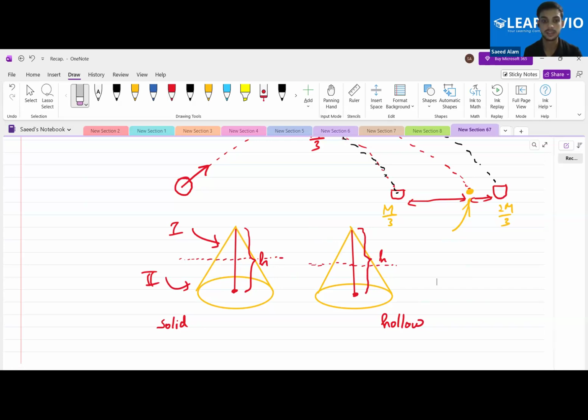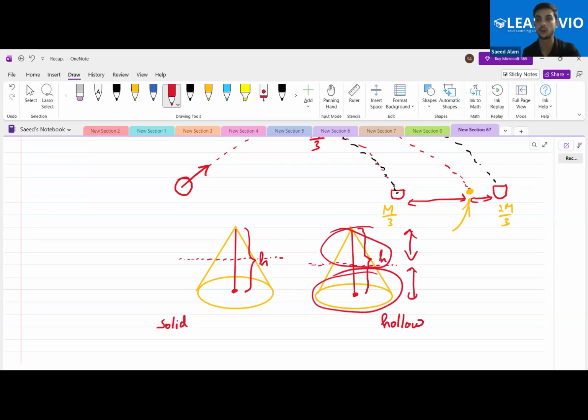Is this clear to all of you? It is the hollow. I'm not comparing the solid and hollow. I'm comparing these two portions, the above portion and the lower portion, in the hollow one only. Don't get confused that I'm comparing solid and hollow. I'm comparing hollow with hollow and solid with solid.